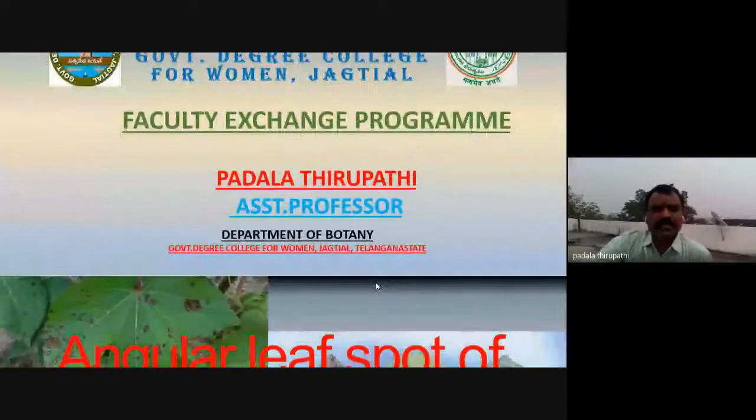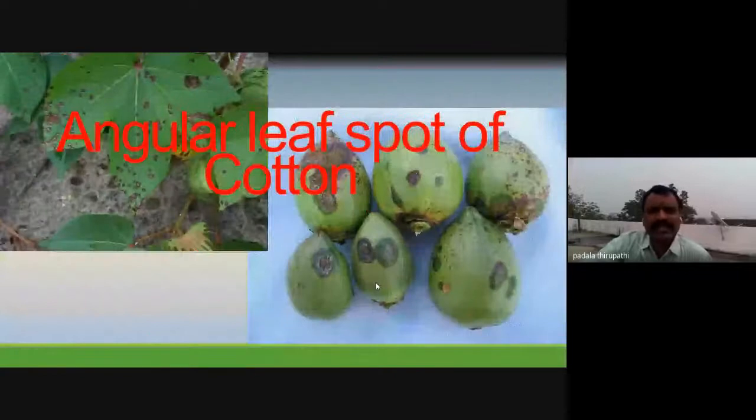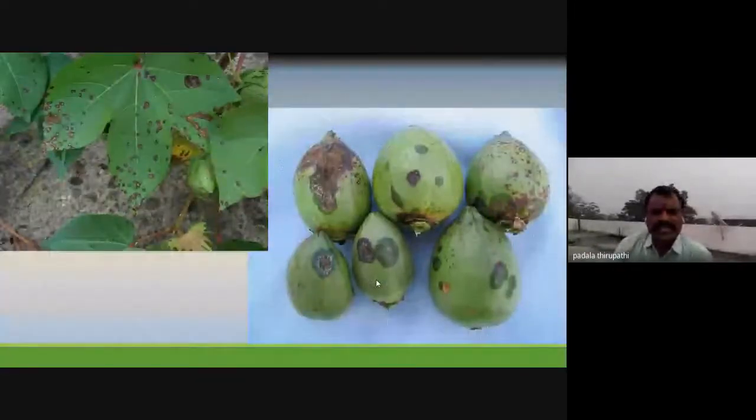So the first disease we are going to discuss here is angular leaf spot of cotton. Angular leaf spot of cotton. This slide shows how the cotton bolls and cotton leaves are affected, showing different patches or spots related to our topic today, angular leaf spot of cotton.